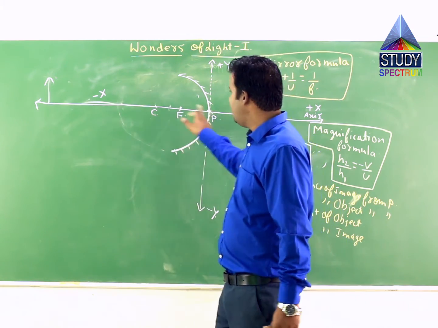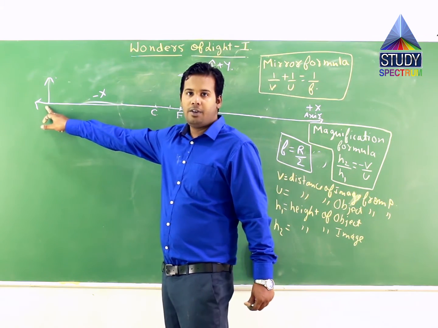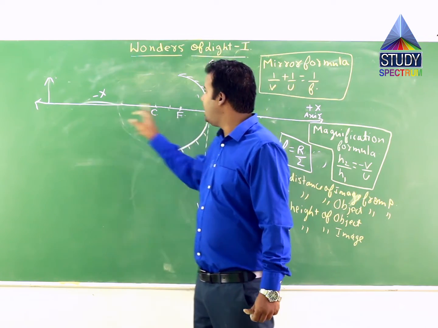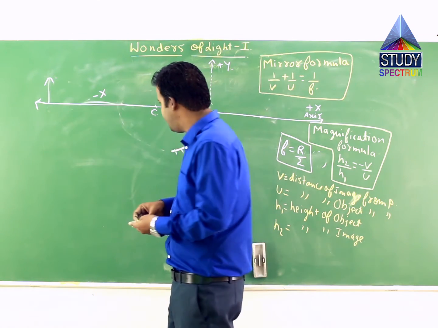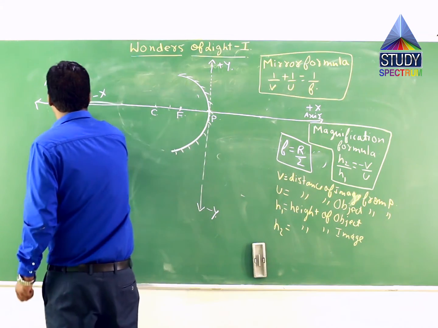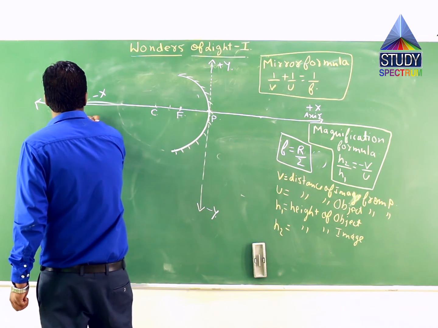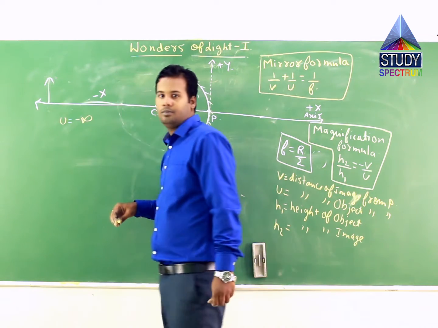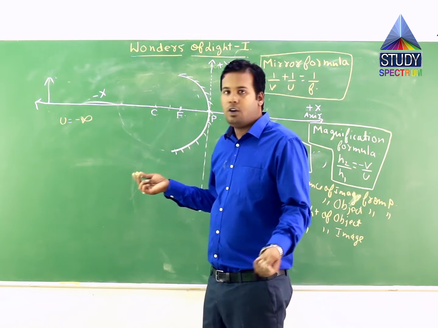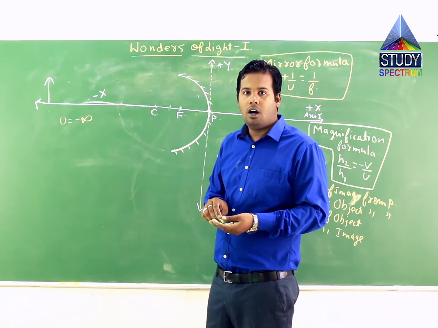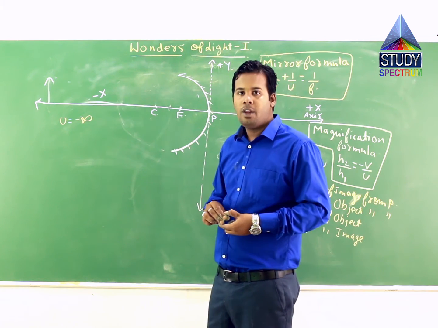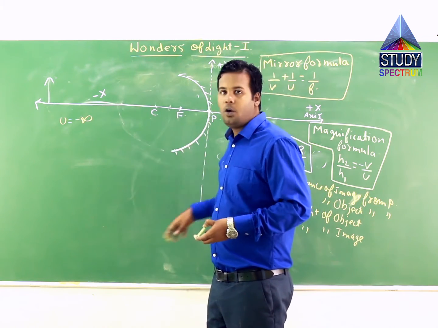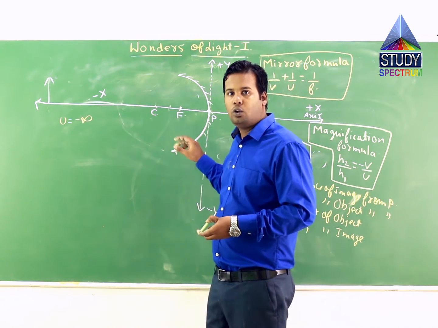Now, the object is placed at infinity and it is lying on the negative x-axis, correct? It means u should be minus infinity. So the very first case is u equal to minus infinity. We don't know the position at which the image is formed, we have to determine it. For theoretical questions there can be two types of questions.